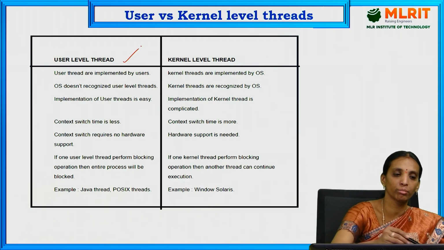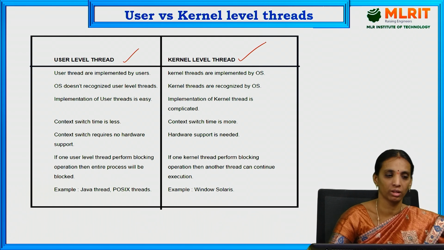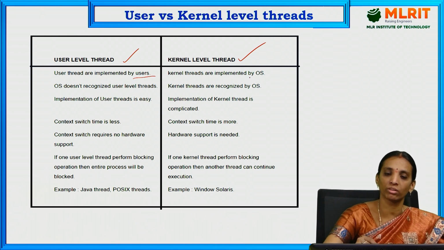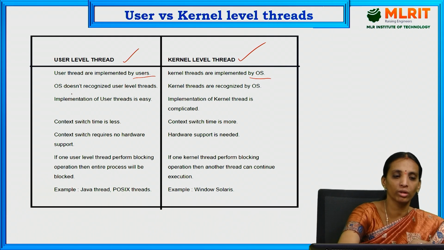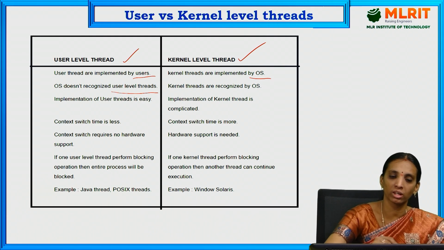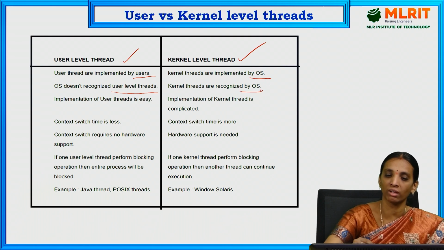And next, the differences between user level thread and kernel level thread. User level threads are implemented by user applications. Kernel level threads are implemented by the OS. The OS does not recognize user level threads as separate threads. Here the kernel threads are recognized by the OS as separate threads.